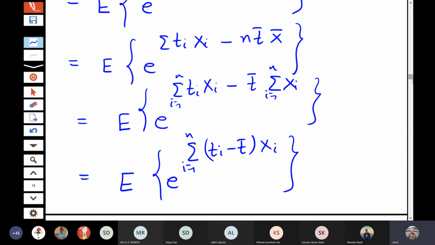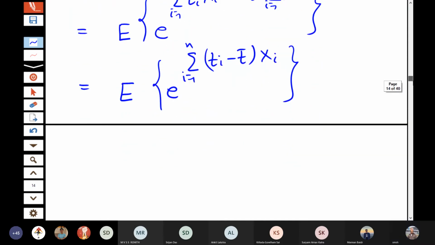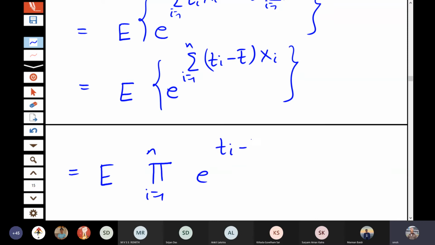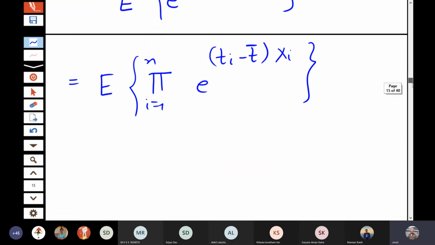Since x1, x2, ..., xn are independent, we can utilize that here. This is the expectation of the product, i equal to 1 to n, of e to the power (ti minus t bar) xi. These are all functions of x1, x2, ..., xn, and since they are independent, the expectation of the product becomes the product of the expectations.